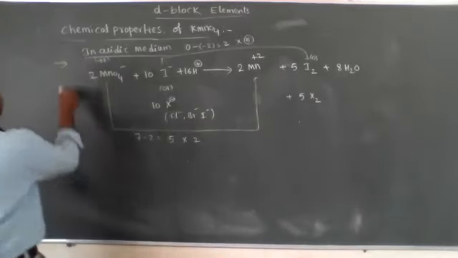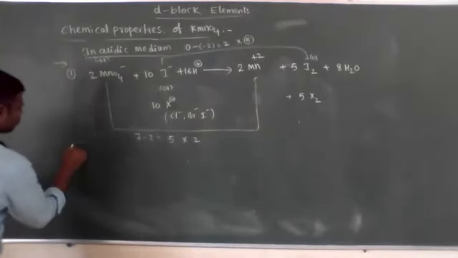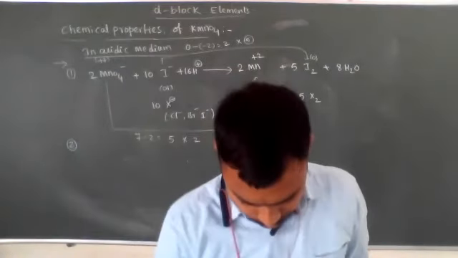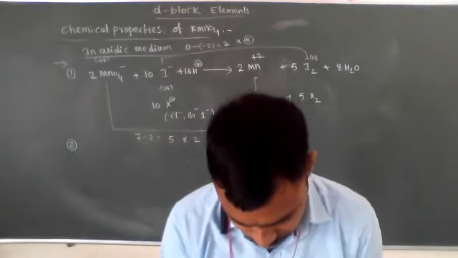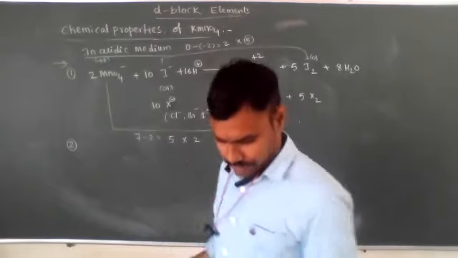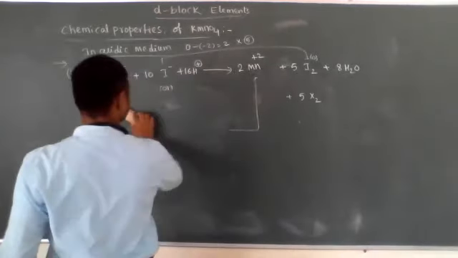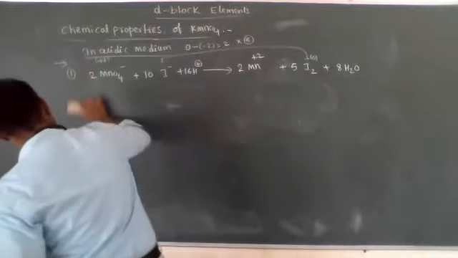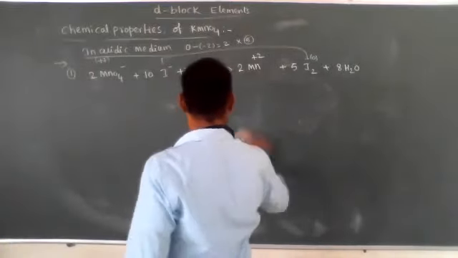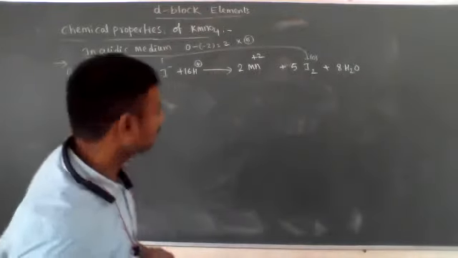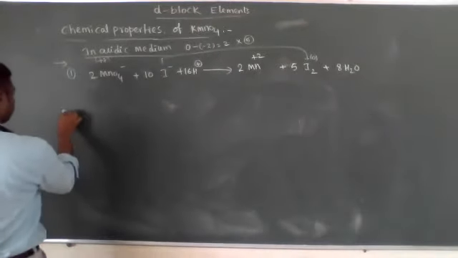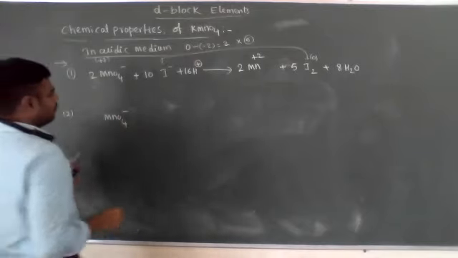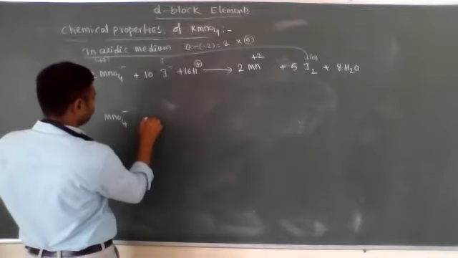Let's see one more example in acidic medium. The second one is permanganate ion.